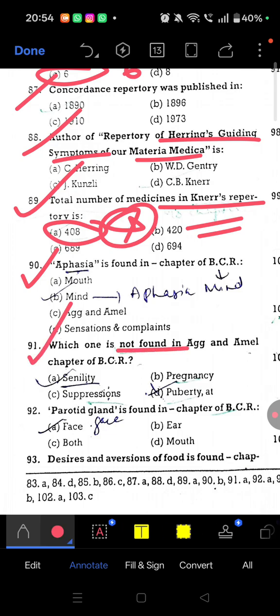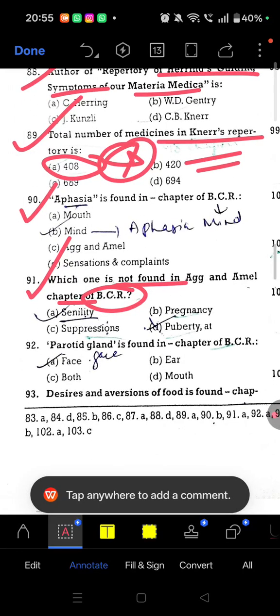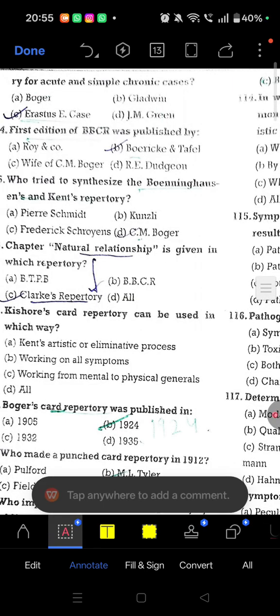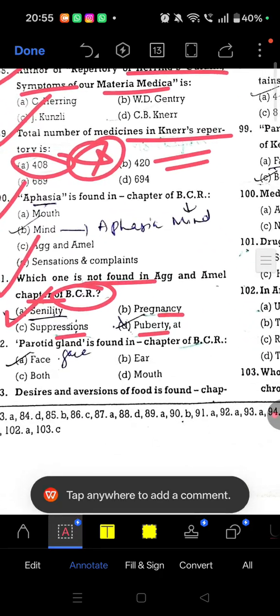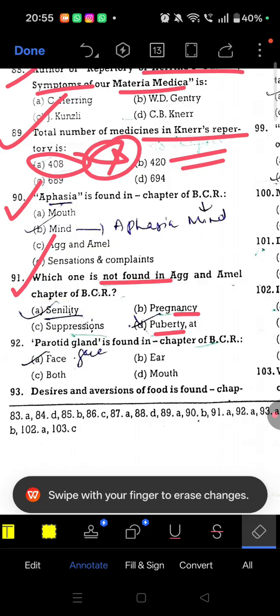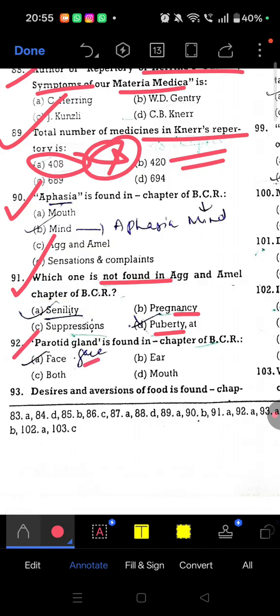Question number 91. Which is not found in aggravation amelioration chapter of BBCR? So question number 91, right? So senility is not found. Rest all pregnancy, puberty, suppression, we can find in the aggravation amelioration chapter of BBCR. Next, question number 92. Parotid gland is found in which chapter of BBCR? So parotid gland we find in the face.